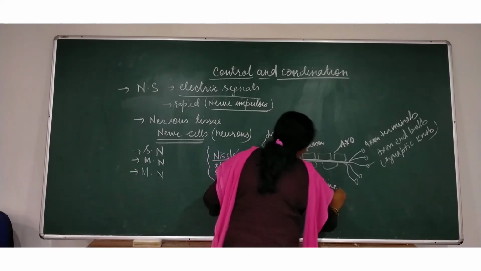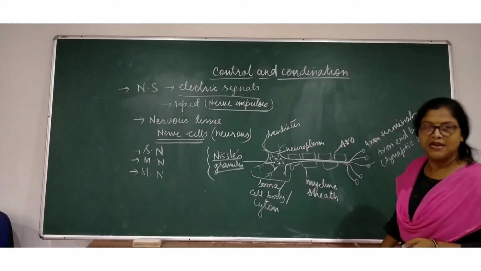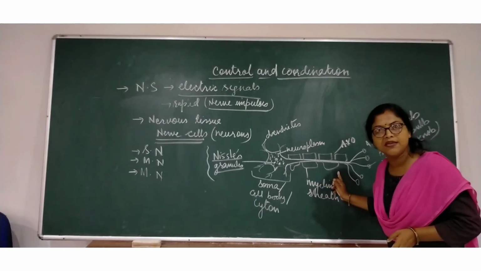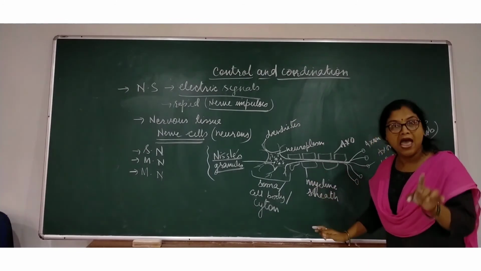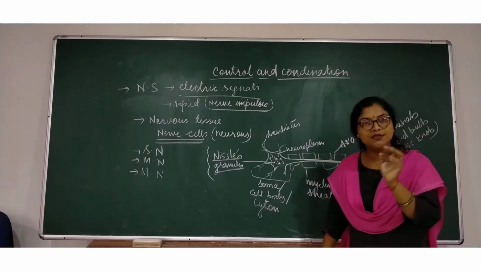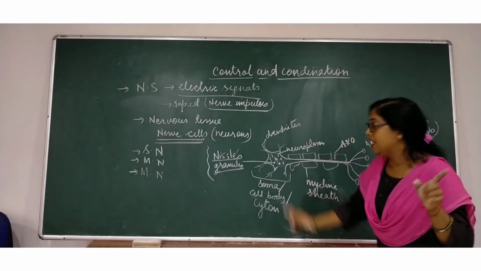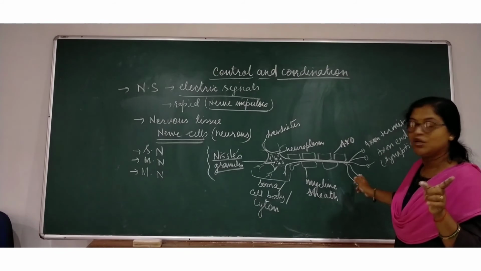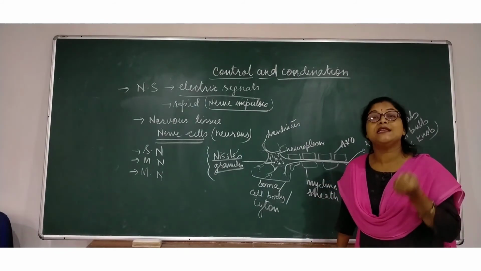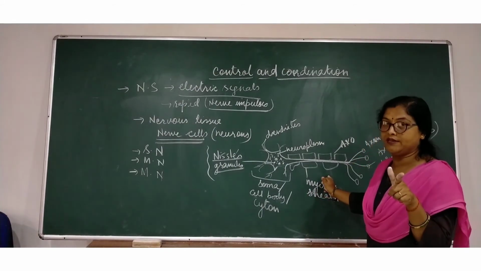What is the work of this myelin sheath? It acts as an insulator. What is the need of an insulator here? When electric impulses pass, it controls that electricity, so that is why it acts as an insulator.